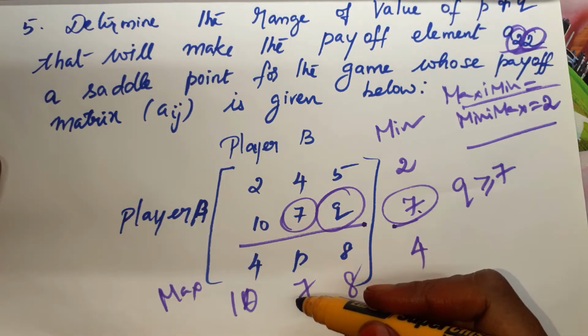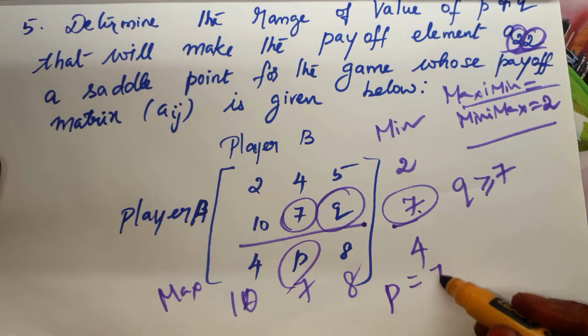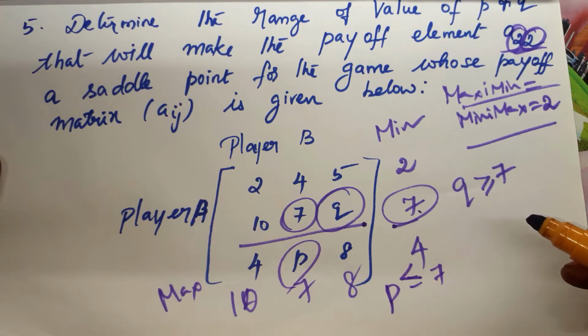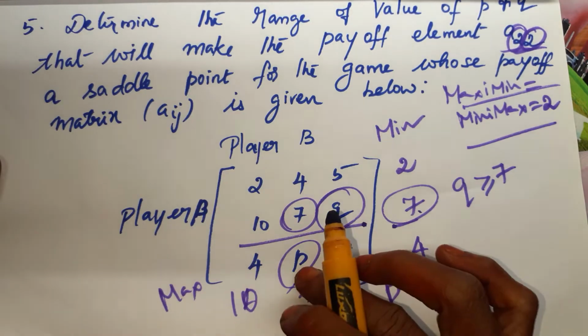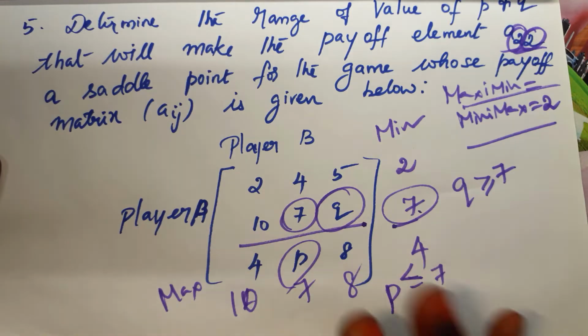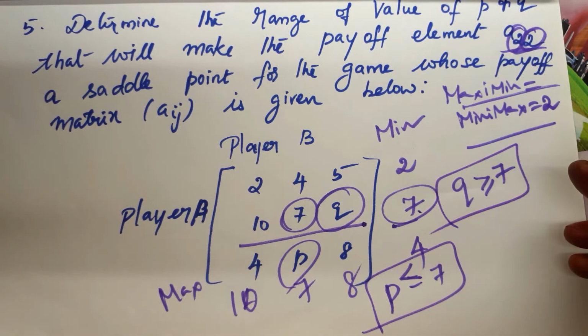So P can be 7 or lesser than 7, because 7 has to be the maximum. So these two are the answers for P and Q.